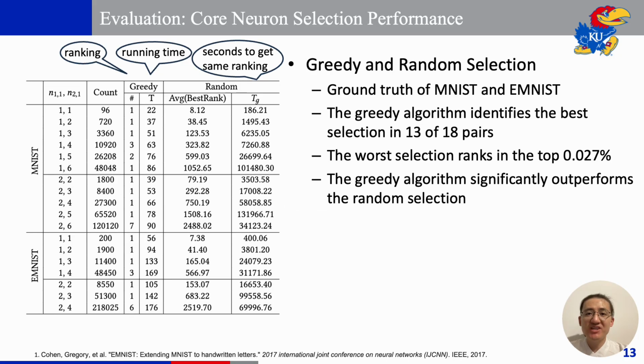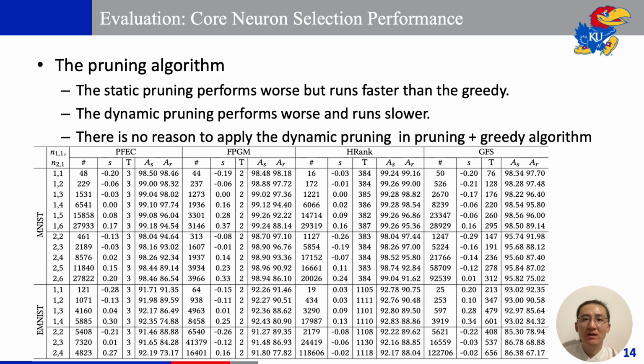With the ground truth, we tested the performance of our 4 algorithms, and we can see in 18 different scenarios, the greedy algorithm identified the best selection in 13 scenarios. Even in the worst case, it found the 7th best selection out of all 120,000 possible combinations. We use 2 static and 2 dynamic pruning algorithms. The static algorithms run very fast, but give less satisfactory performance. However, dynamic pruning runs slower than the greedy algorithm and performs worse than the greedy algorithm. Hence, it doesn't make sense to use dynamic pruning.